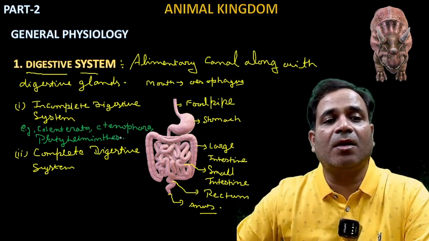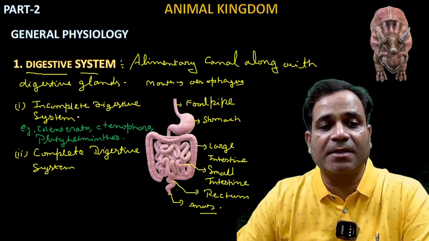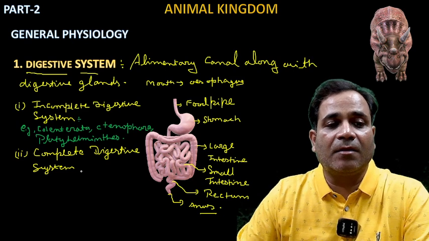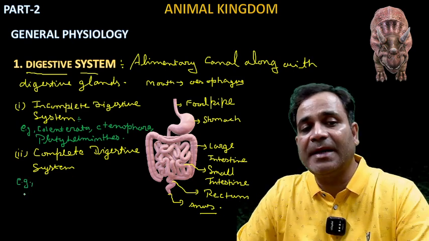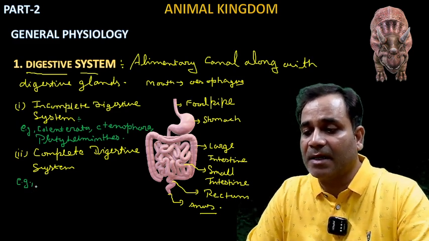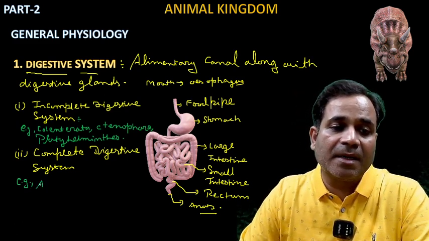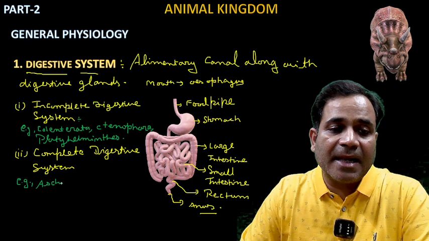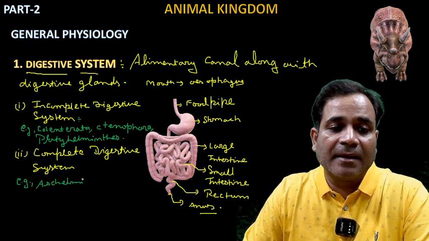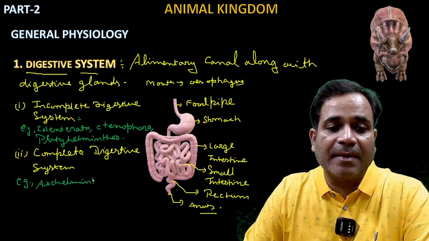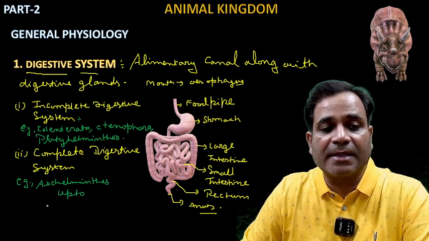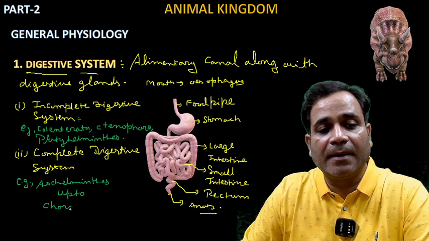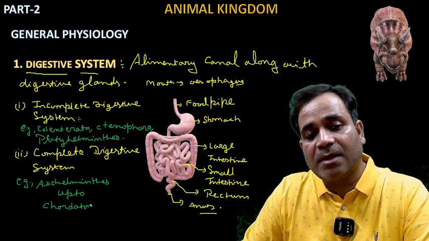Platyhelminthes. These all are what? Incomplete digestive system. Now, when I'm talking about the complete digestive system, it means what? It means that Aschelminthes up to what? Aschelminthes up to Chordata.